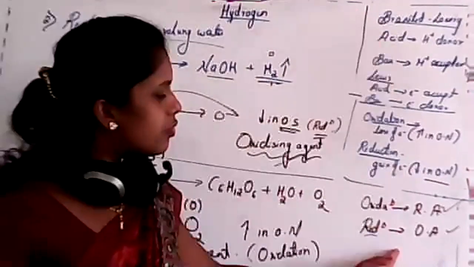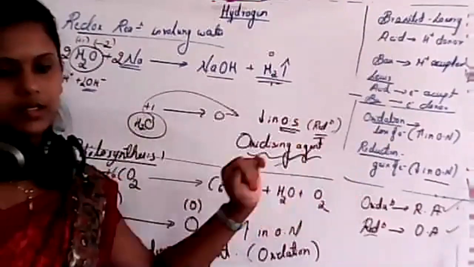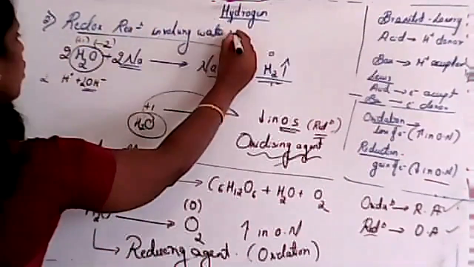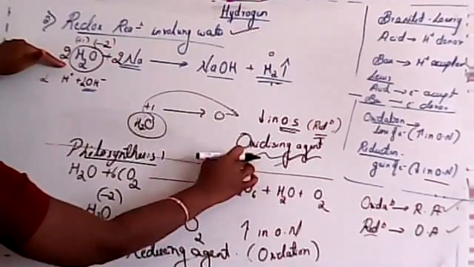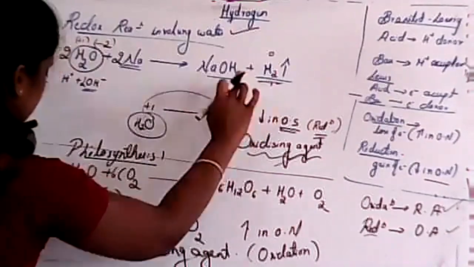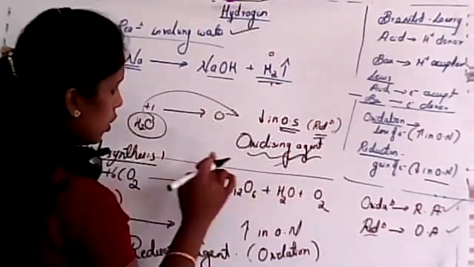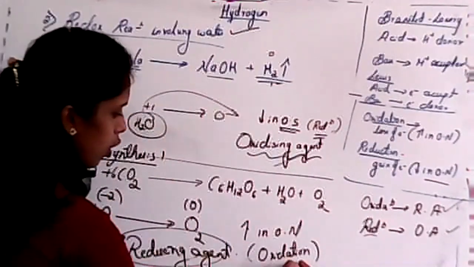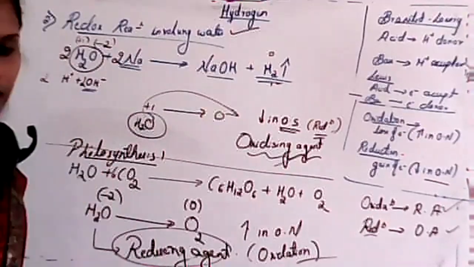So these are hints for you. Just write down in your notes and try to remember those points. Okay? In the first step, it is a redox reaction involving water. In that first one, water acts as an oxidizing agent where water reduces to hydrogen. In the second case, water oxidizes to oxygen, the process is known as oxidation, and the reagent is known as a reducing agent. Is this clear, students?